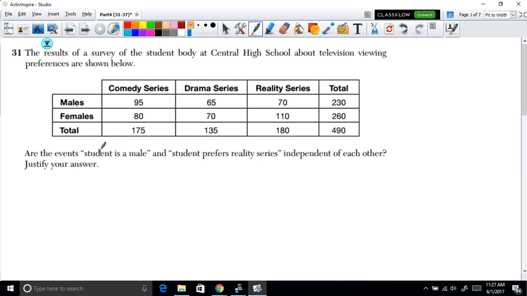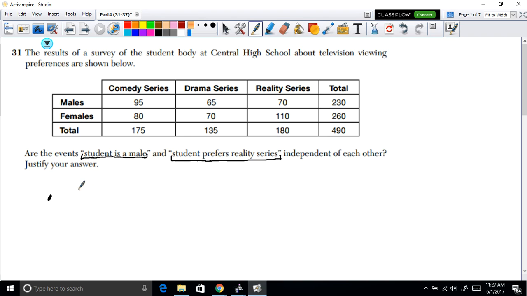Well, here we can see that two events are independent if their probabilities are equal to each other. So the goal here is to look at the probability for the student to be male, and the probability for the student to prefer reality series. We will find the probability for those two events, and if their probabilities are equal to each other, then we're going to claim that they are independent. So let's get started.